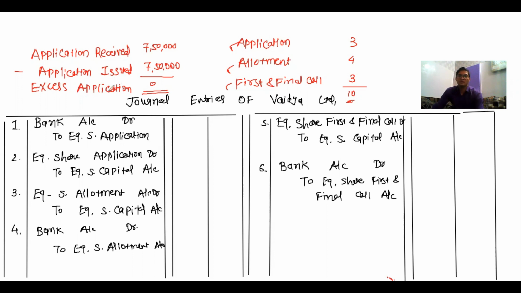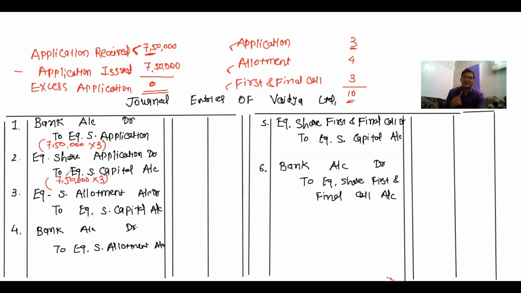So first of all, first and second entry for application received, that is 7,50,000, and the amount for the installment, application money, that is 3. So now in first and second entry, 7,50,000 into 3, and again 7,50,000 into 3. Simple. Application received 7,50,000, no excess money that we have to return.